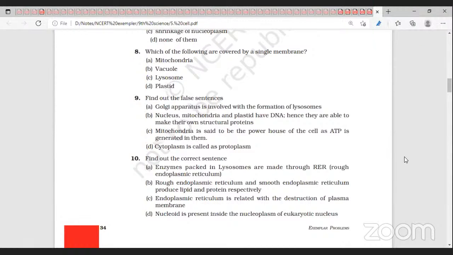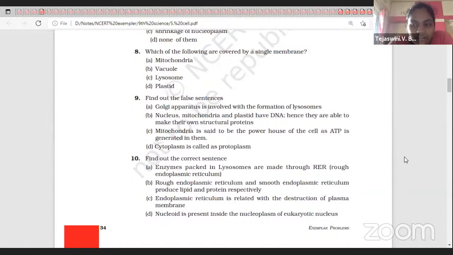I think it's B. B is wrong. They have used the word respectively, which makes the difference. According to this statement, RER is related to the production of lipids and SER to the production of protein, which is opposite. So this statement is wrong.